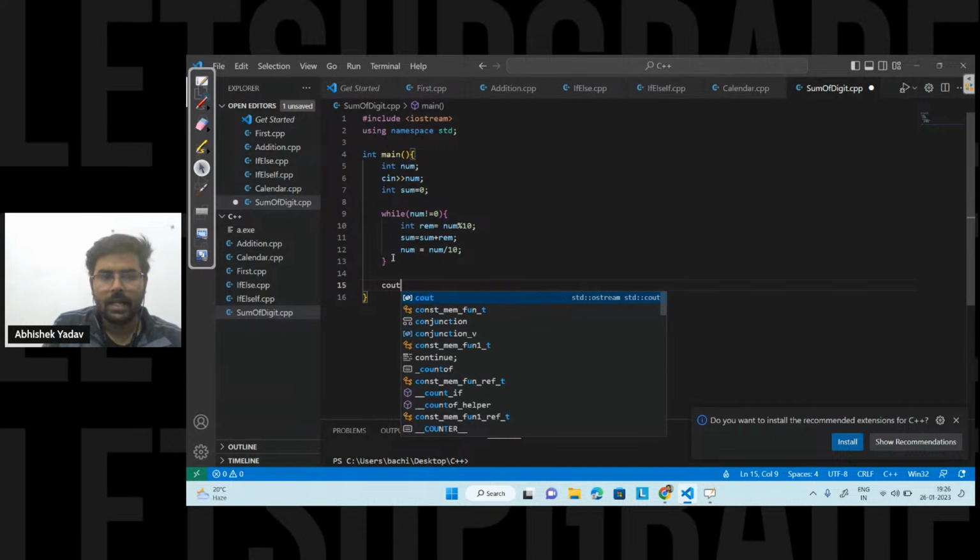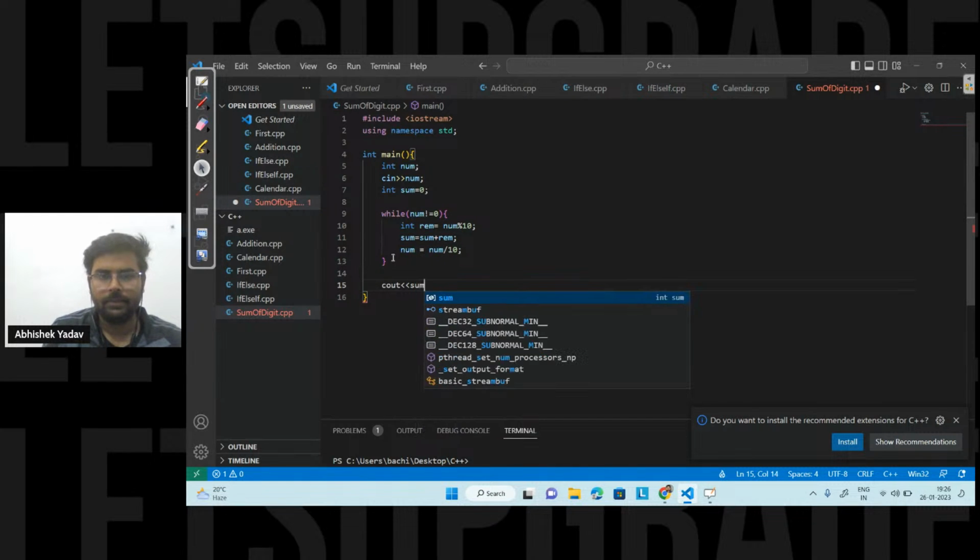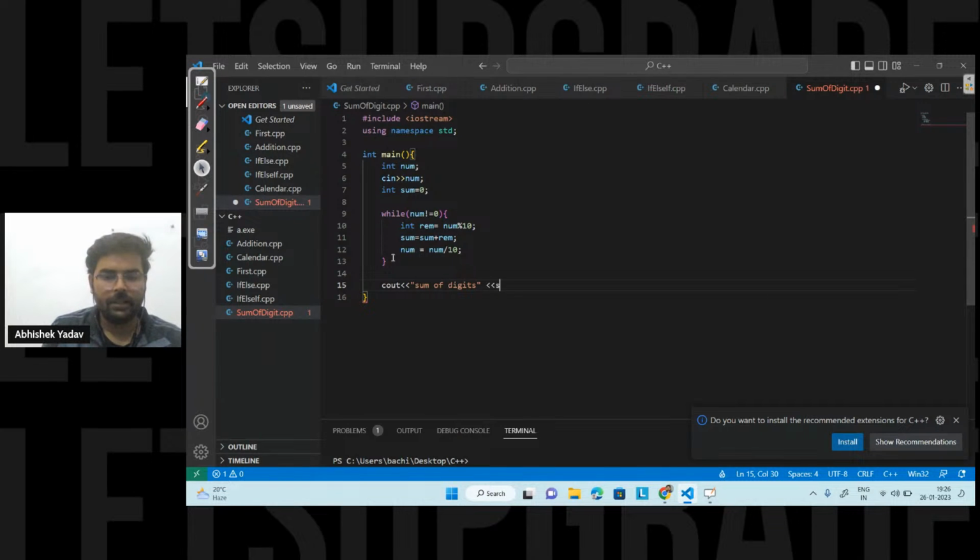After that, here I will write cout sum of digits. Okay, and here I will print the sum, and I am done with the part. After that, return 0. Okay, logic is clear, the code is clear guys. If you have any doubt at any line, please write in the chat, we will discuss that line. Okay, till that time I am running the code here.